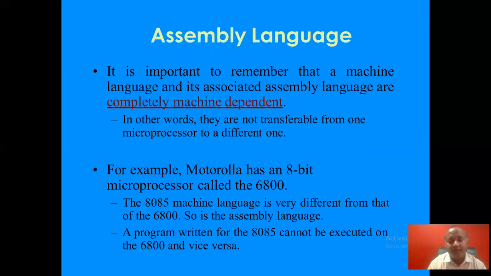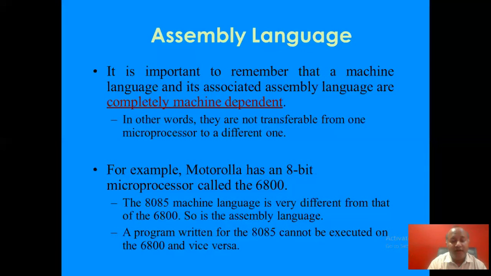Assembly language. It is important to remember that a machine language and its associated assembly language are completely machine dependent. In other words, they are not transferable from one microprocessor to a different one. For example, Motorola has an 8-bit microprocessor called 6800.